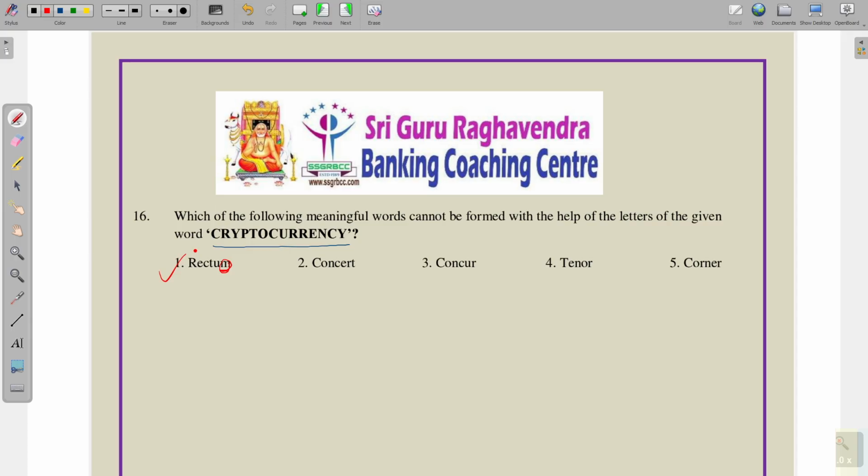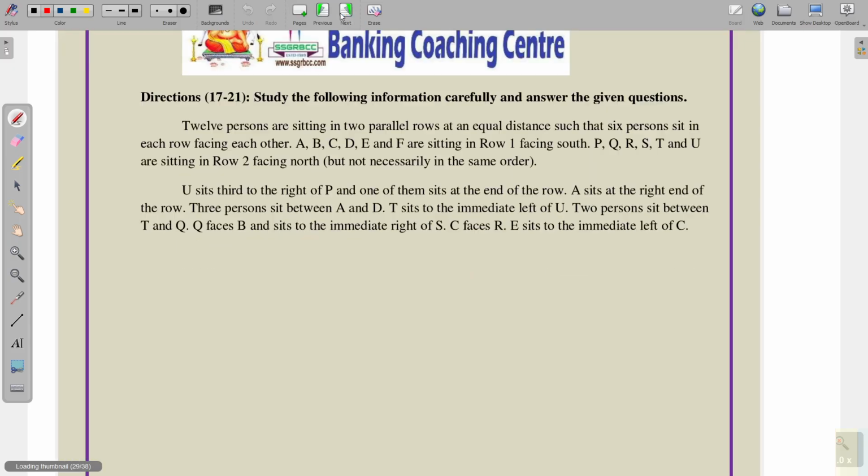Okay, it is the answer. Remaining all have letters in cryptocurrency. Remaining 4 words have letters in cryptocurrency. Okay, option 1 is the answer.